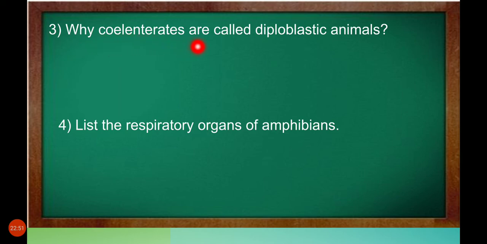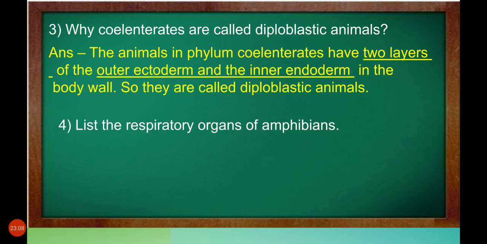Why are coelenterates called diploblastic animals? Do you remember what diploblastic is? Yes, the presence of germ layers. If there are 3 germ layers, it is triploblastic. Here diploblastic means 2 germ layers. The animals in phylum Coelenterata have 2 layers: the outer ectoderm and the inner endoderm in the body wall. Di means 2. So they are called diploblastic animals.